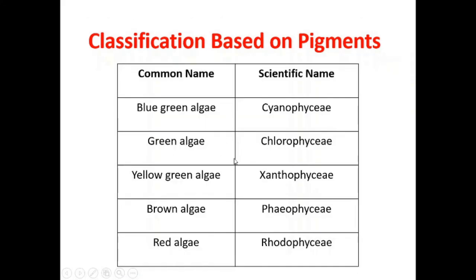Now the scientific names for the common groups in algae. The blue-green algae are also known as the Cyanophyceae. The green algae are known as the Chlorophyceae. Yellow-green algae are known as the Xanthophyceae. Brown algae are known as the Phaeophyceae, and red algae are known as the Rhodophyceae.